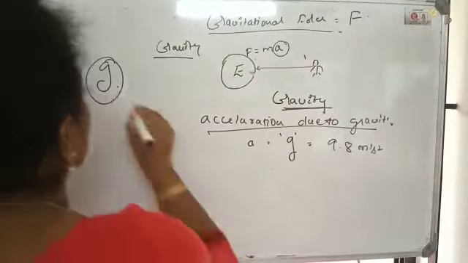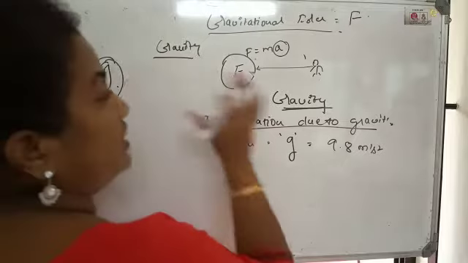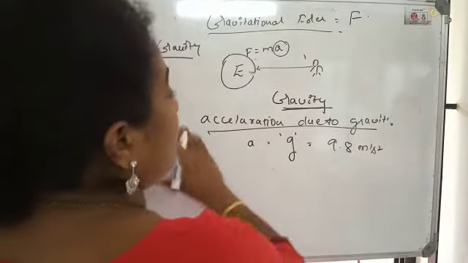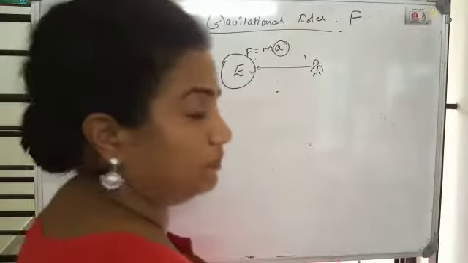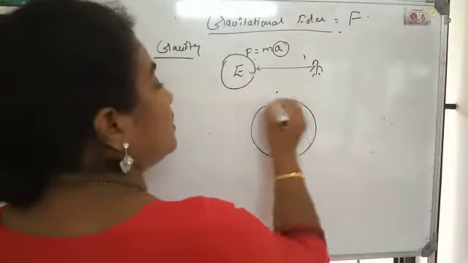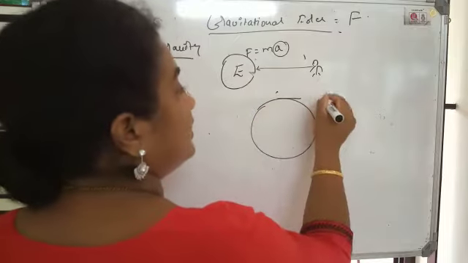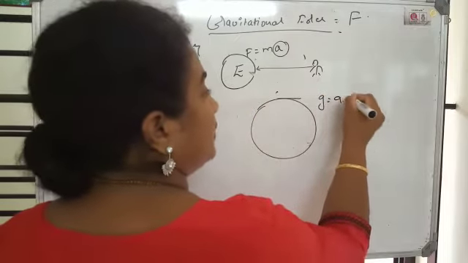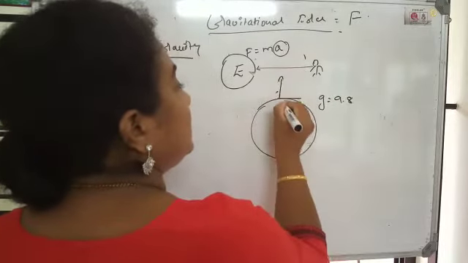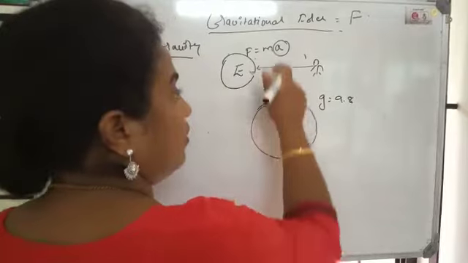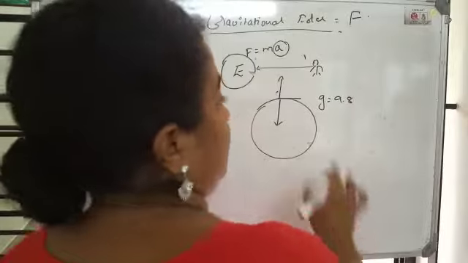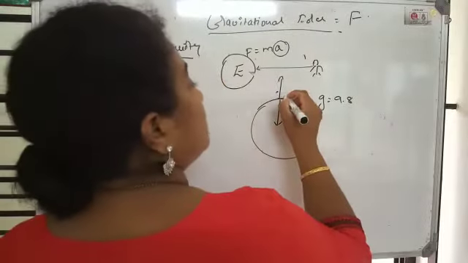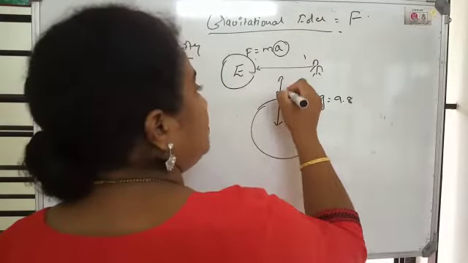The second one is that the value of g varies with height and depth from the surface of the earth. If this is the surface of the earth and g here is 9.8, then with an increase or decrease in height or depth, the g value varies. It is said that with height or depth, g value decreases.